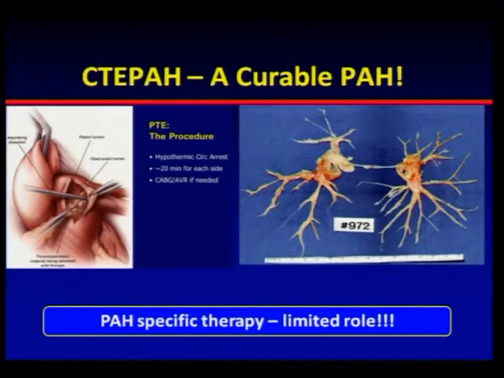So she's just on oral anticoagulation, and she is doing perfectly fine. We should all remember that in chronic pulmonary thromboembolism, surgery should be done. If your surgeons refuse, send the patient to a center which is capable of operating on a CTEPH.